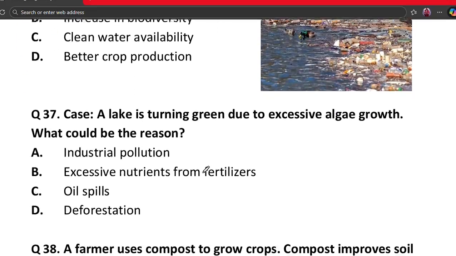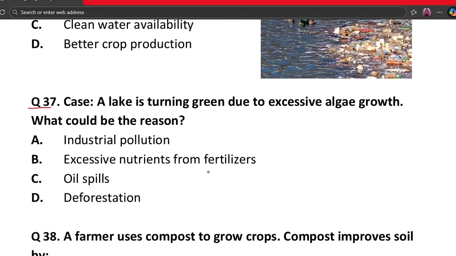Our next question is question number 37. Case. A lake is turning green due to excessive algae growth. What could be the reason? A. Industrial pollution. B. Excessive nutrients from fertilizers. C. Oil spills. And D. Deforestation. The correct answer is excessive nutrients from fertilizers because fertilizers add excess nutrients and this causes algae growth and water turns green. This is called eutrophication. So the correct answer is option B.